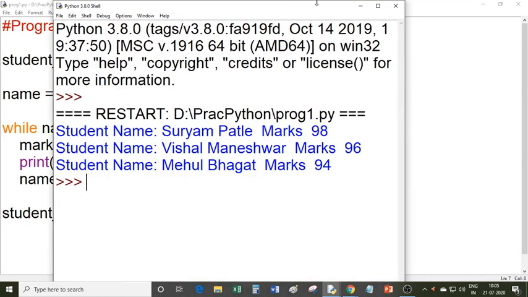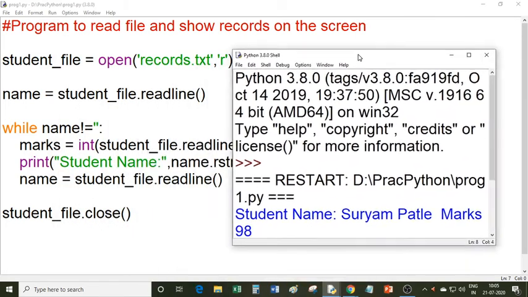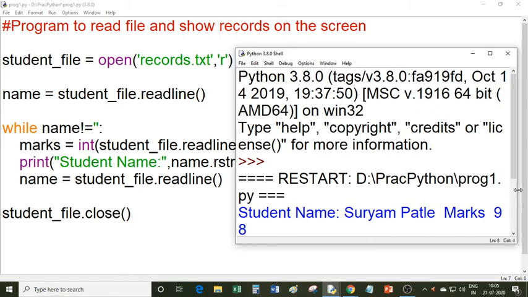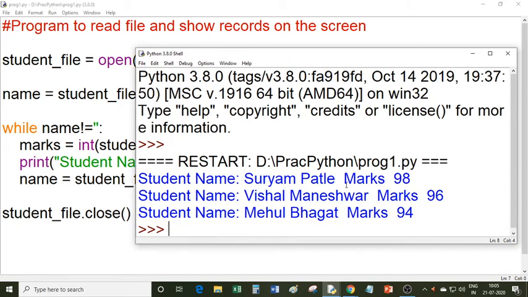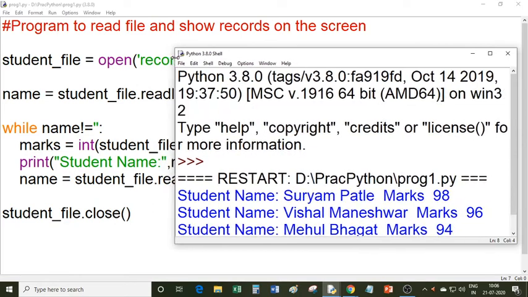So you can see on the screen, this program is working absolutely. Student name Suryam Patle, marks 98, student name Vishal Maneshwar, marks 96, student name Mehul Bhagat, marks 94. So in this way you can store the records in a file, you can read the records from a file and display those records on the screen.